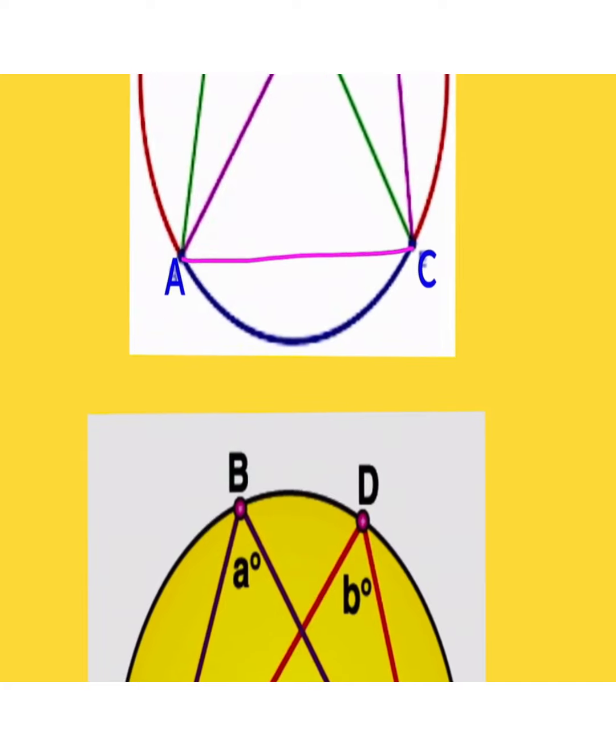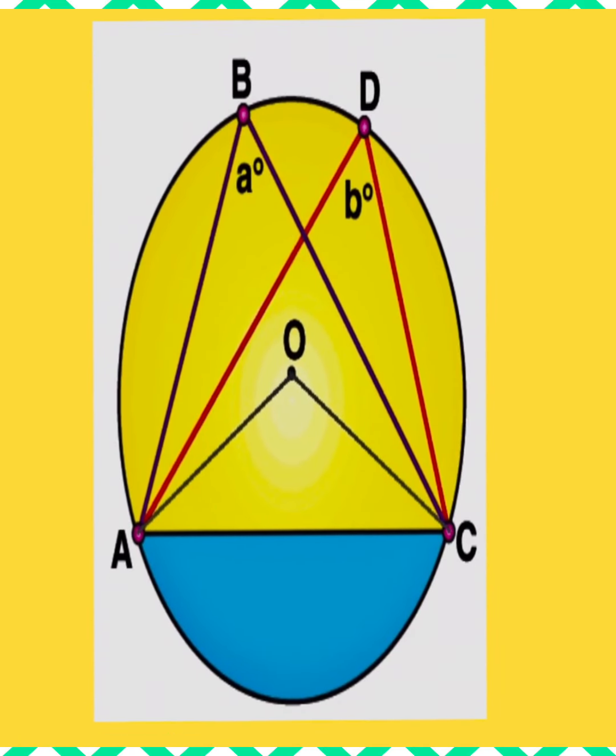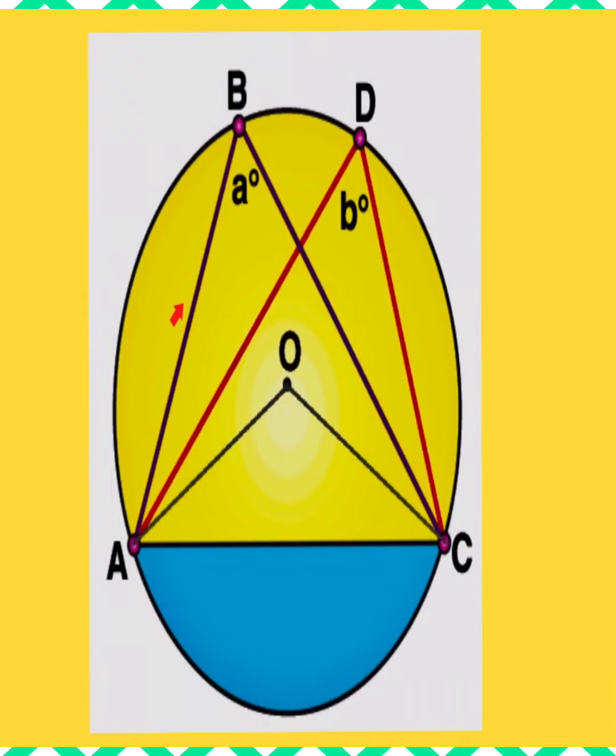We will take this diagram as you can see. Here are two angles ABC and ADC in the same segment. How can you say this is the same segment? Because AB is a chord of this circle, and in blue color you can see that this is a minor segment, and in yellow color this is a major segment, and angle B and angle D both lie in the major segment, that is, in the same segment.